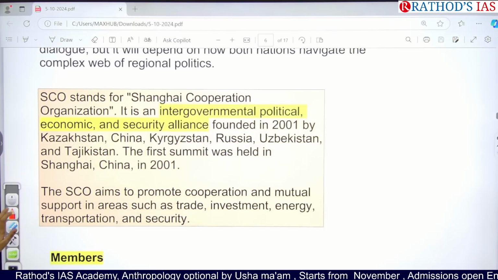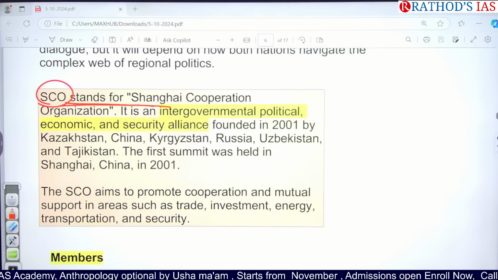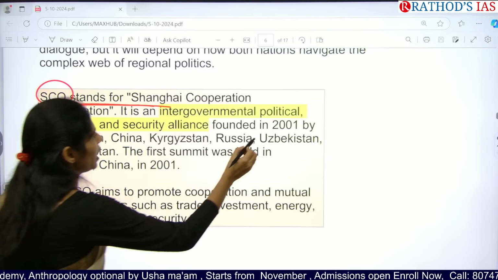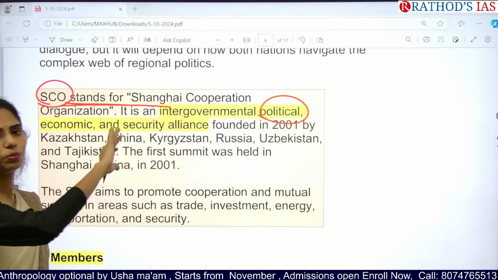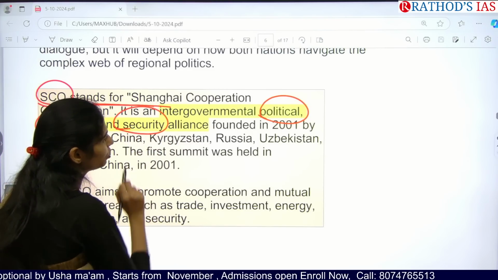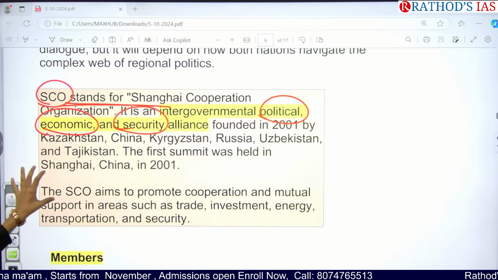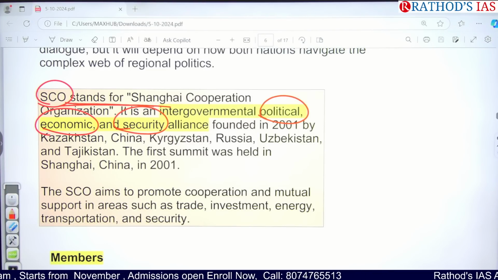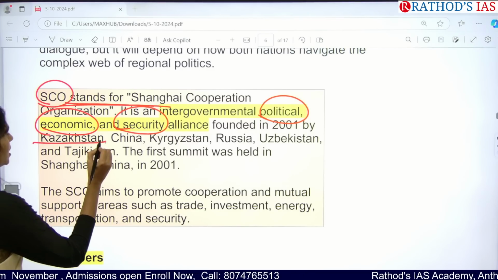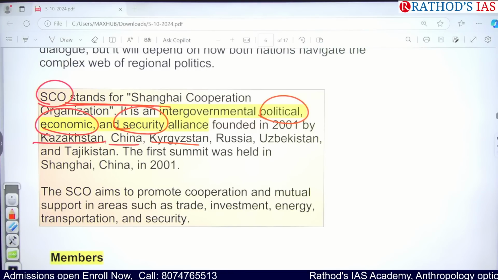So if you see some facts regarding this SCO, the Shanghai Cooperation Organization, it is an international organization. Here you have to know the aim of this grouping. It is a political grouping, as well as an economic grouping, as well as a security grouping. It was founded in the year 2001. Whenever it was founded, there were 5 founding members, so it is called the Shanghai 5. Which are those 5 founding members? Kazakhstan, China, Kyrgyzstan, Russia, and Uzbekistan, and later on other countries joined, like Pakistan, etc.